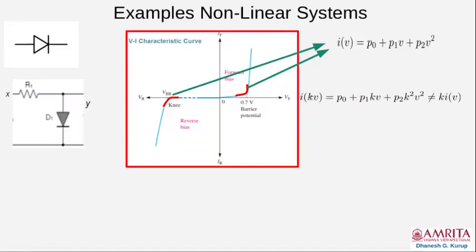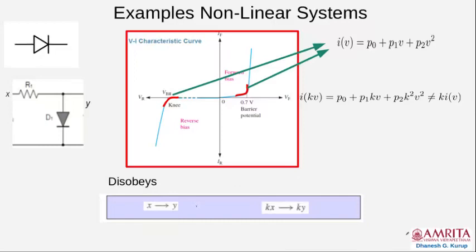The current passing through the diode will be P0 plus P1 K into V. In place of V, old V, we have K times the scaled V, K times V, plus P2 K square V square. Now, if you compare the I as a function of K times V, it is not equal to K into IV. Naturally, this equation is not equal to K times IV. So we got an output which is not obeying the scaling property.